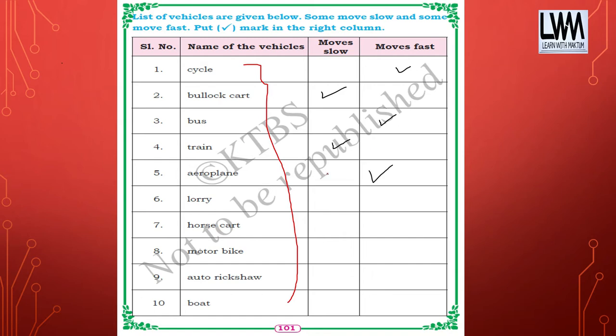Aeroplane moves very fast. A lorry, if it is carrying many goods, may move slow. Horse cart, since a horse can run faster, moves fast compared to bullock cart. Motorbike moves fast. Auto rickshaw can also move fast, and boat moves slow.